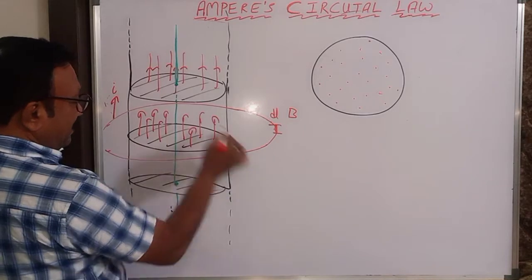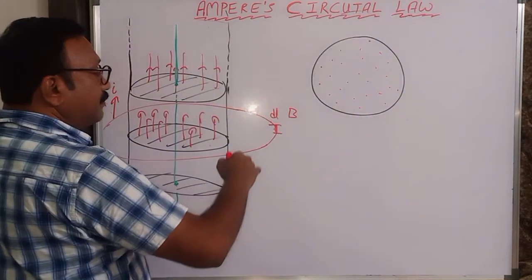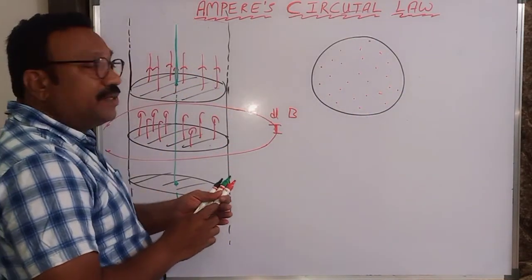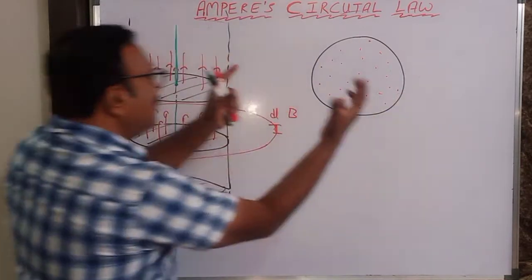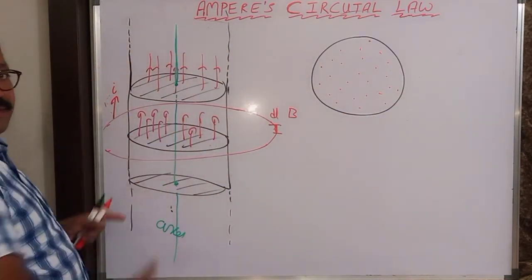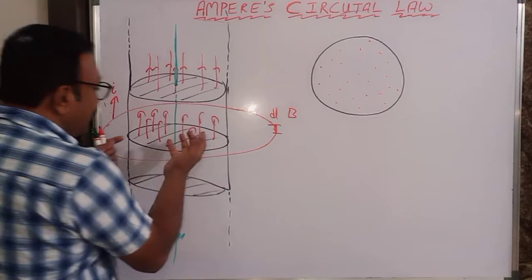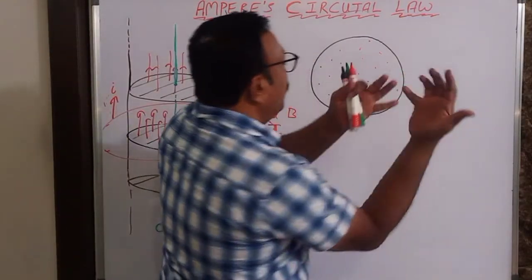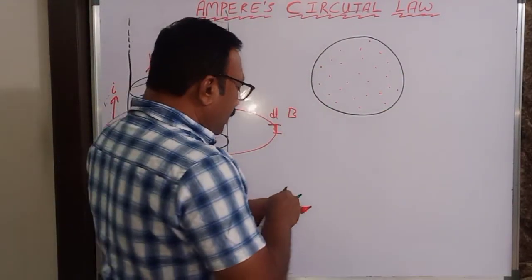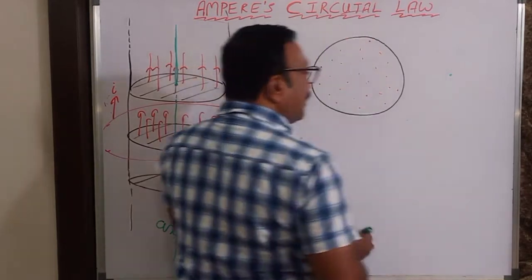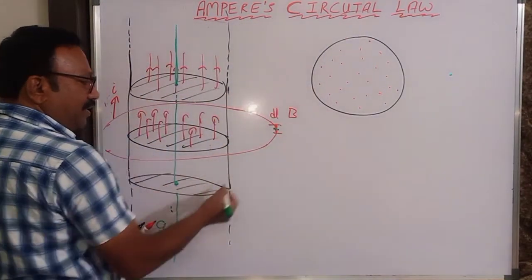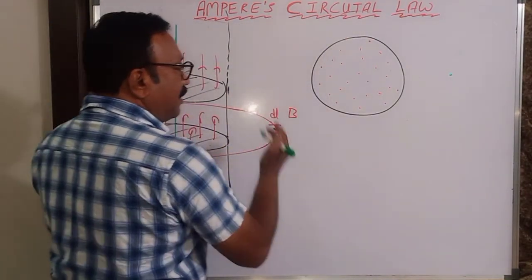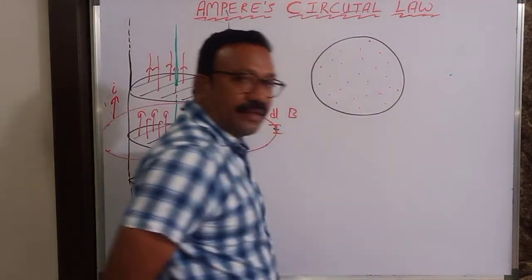If I take a circle here, it looks like this. So this is a current flowing like this, and I want a magnetic field somewhere here, outside this conductor.